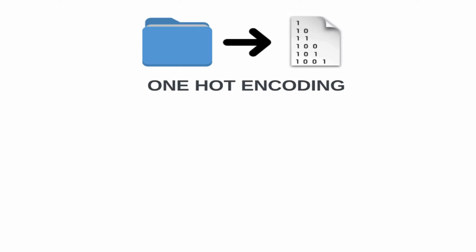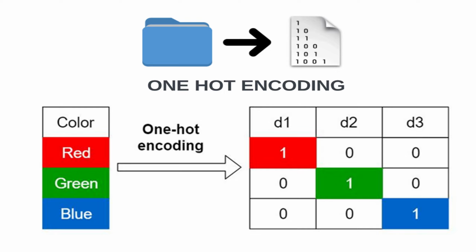In one hot encoding, instead of assigning a single number, we create separate columns for each category. For example, if we have these three categories, red, blue, green, we create three columns. So here, if the color is red, then red will be 1 and all others will be 0. And if it is blue, then blue will be 1 and all others will be 0. So for each data point, only one column will have value 1 and the rest will have value 0.